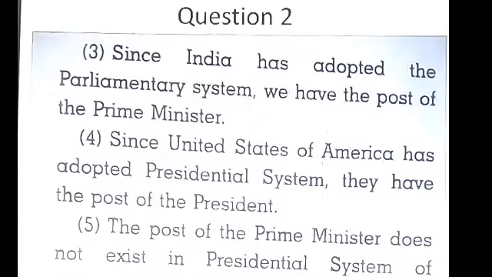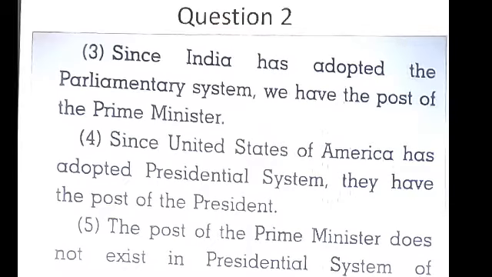Since India has adopted the parliamentary system, we have the post of the prime minister. In our country there is a post for prime minister. Since the United States of America has adopted the presidential system, they have the post of the president, and the post of the prime minister does not exist in the presidential system of government.